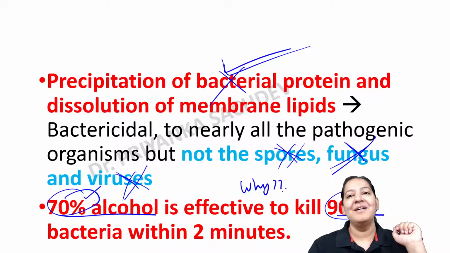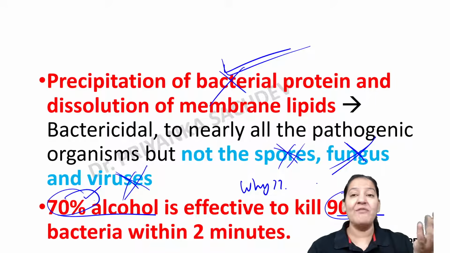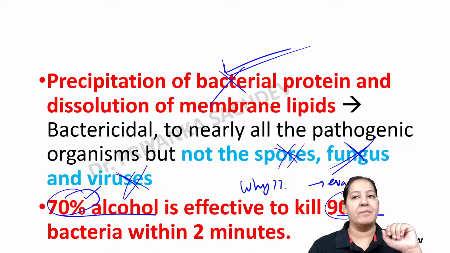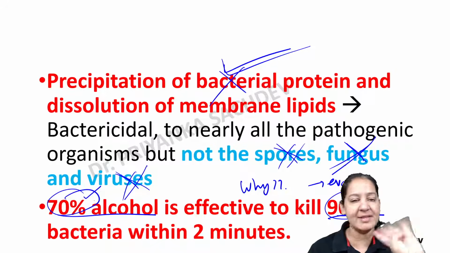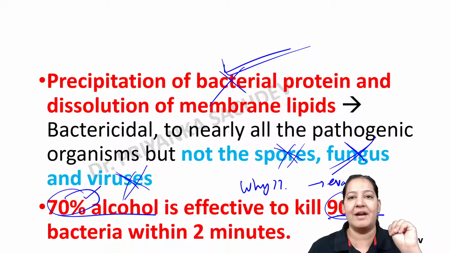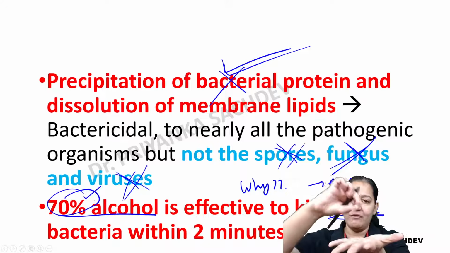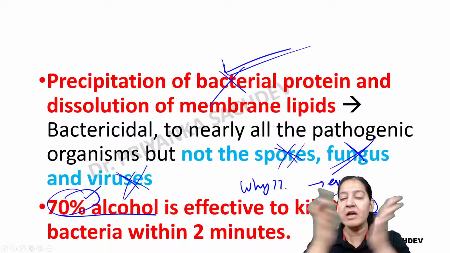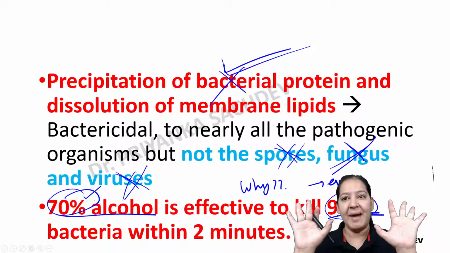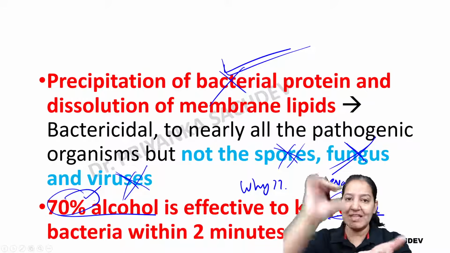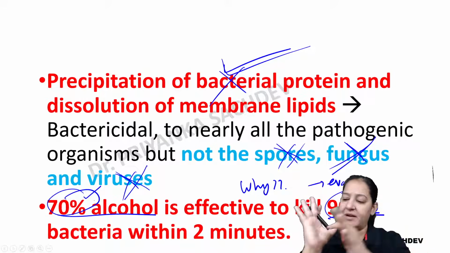Because the more the concentration of alcohol, the more the evaporation. If you apply 90%, most of it will be evaporated, and on the skin it will not be available for killing the bacteria. Just suppose I am taking a few drops of alcohol in my hands and rubbing it for sterilizing, for killing the bacteria in my hands. If I use 90%, it gets evaporated immediately and nothing is remaining here.